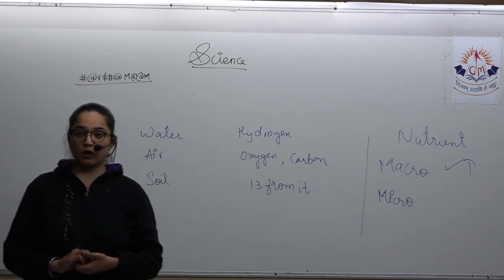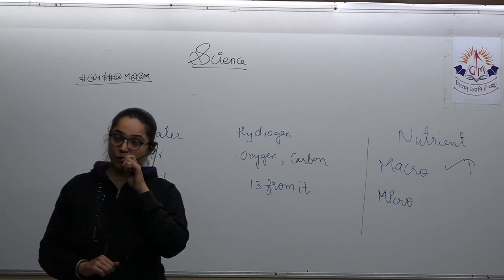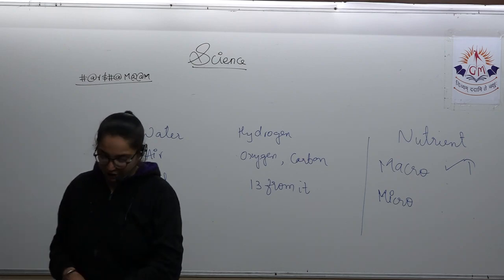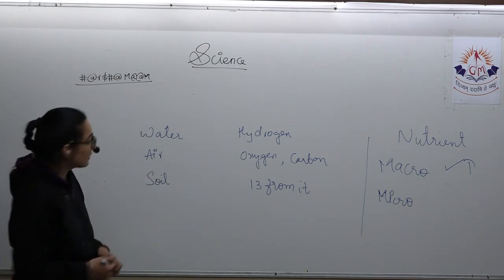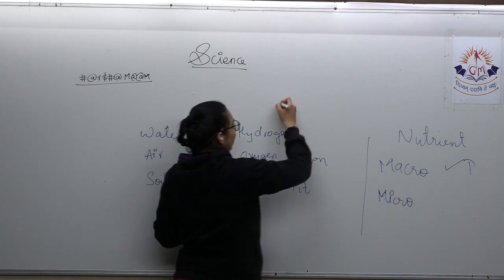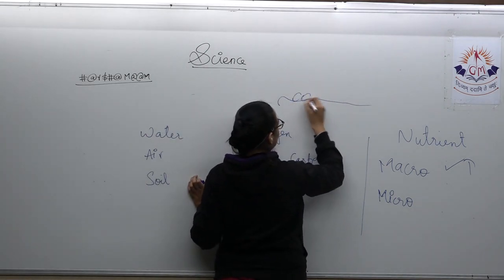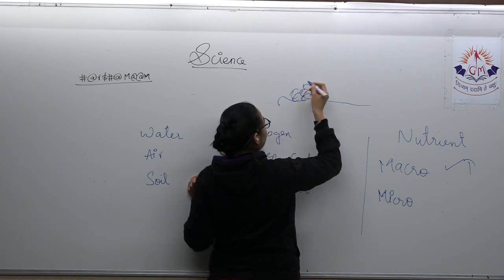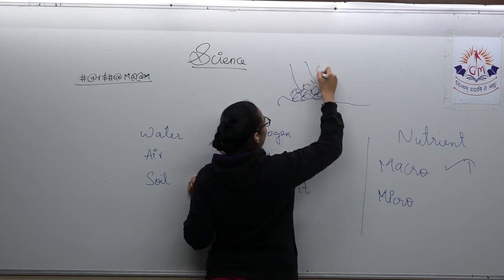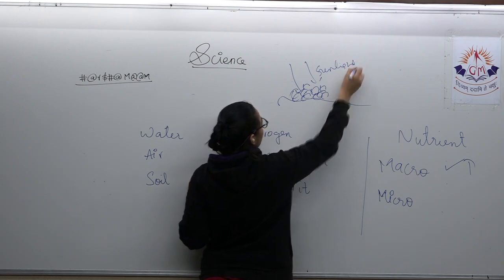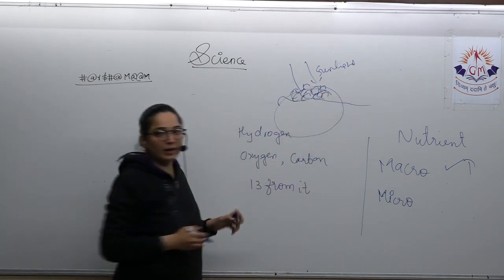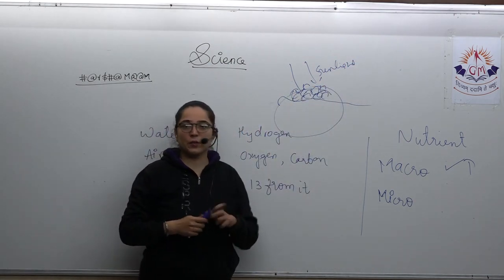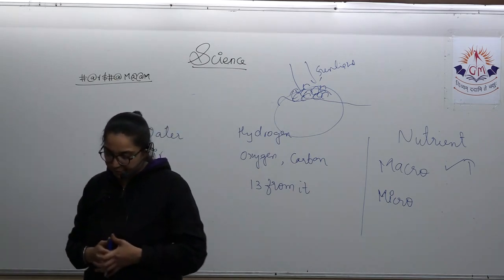Next is water pollution and eutrophication. What is eutrophication? I think you have studied it in class 8. If some portion of the water body is covered by waste, then the desired amount of sunlight won't be able to reach that portion of the water body, and in this way the water body will get a problem.